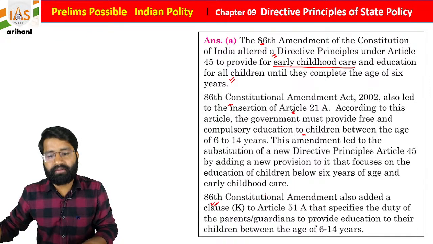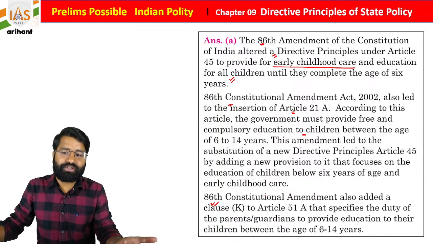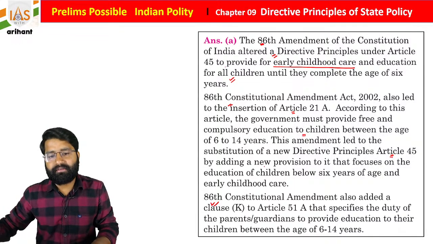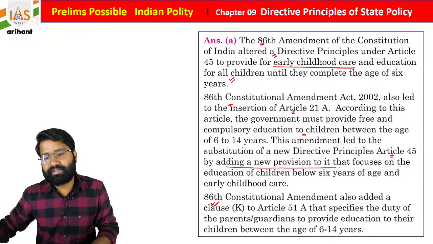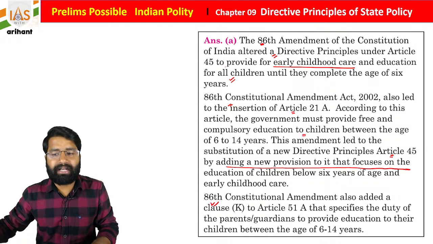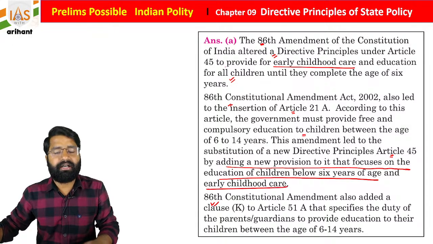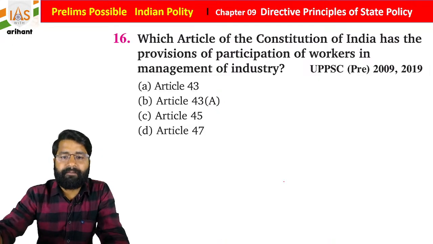Along with that, it also added the duty to education. So this is important. Now, under DPSP Article 45, by adding a new provision to it that focuses on education of children below the age of 6 years and early childhood care, students. Okay, now see the next question.